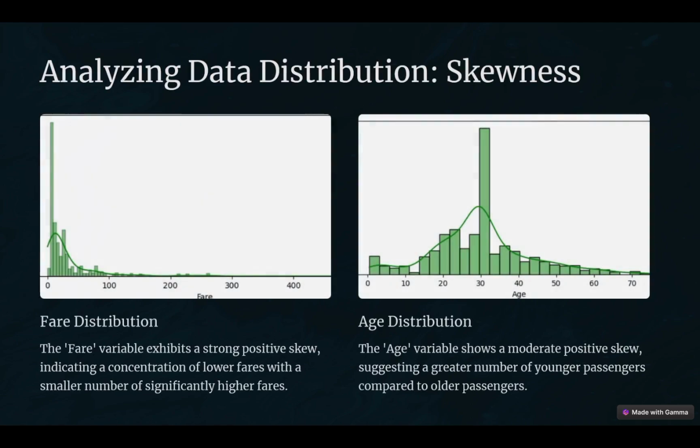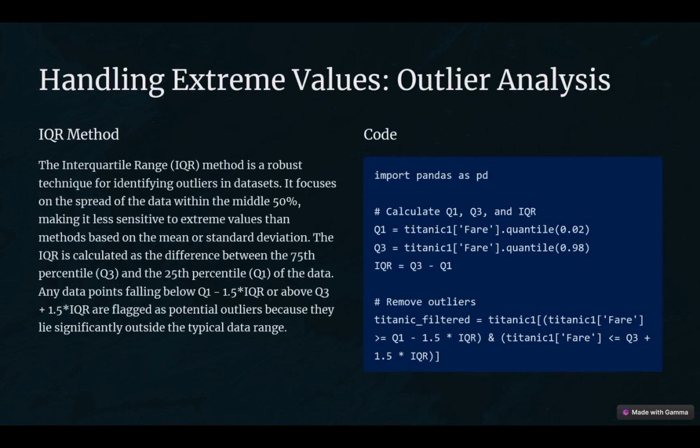Fare and age distribution. For example, the fare variable showed a strong positive skew while age had a moderate positive skew. Outliers were handled using the interquartile range. Here you can see the code for fare. I import the pandas library and then use the interquartile range to handle the outliers in the data.